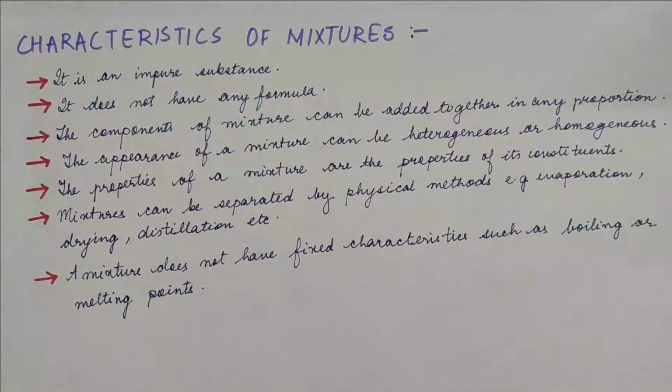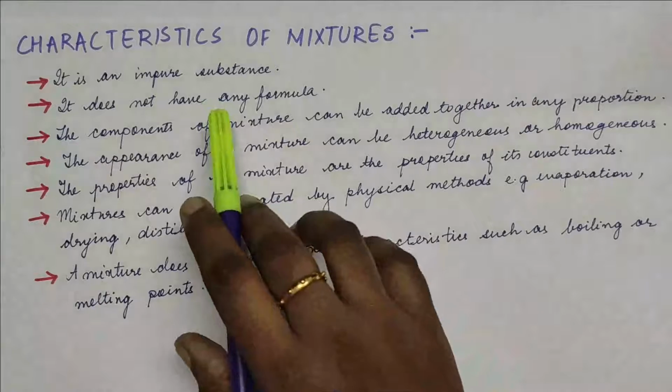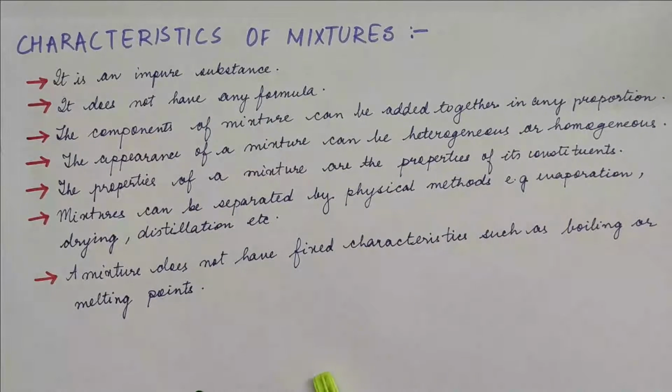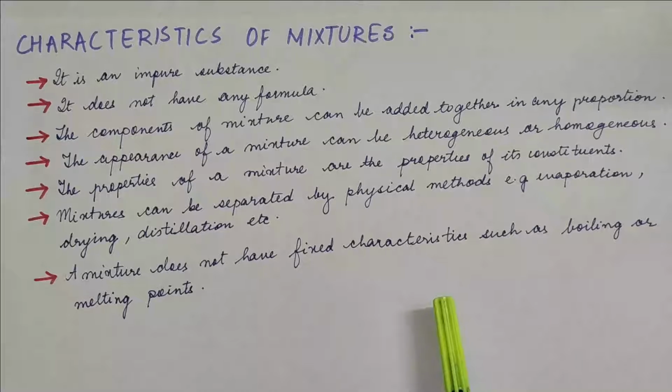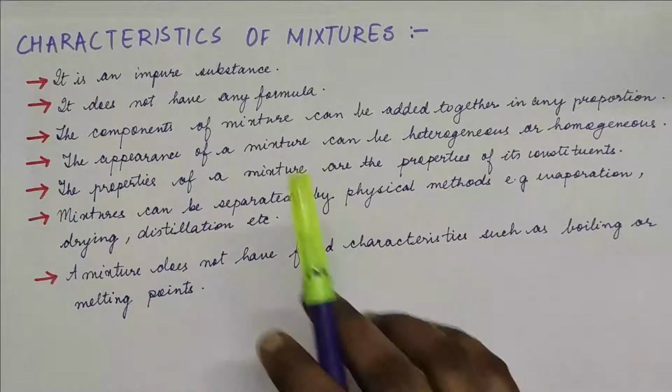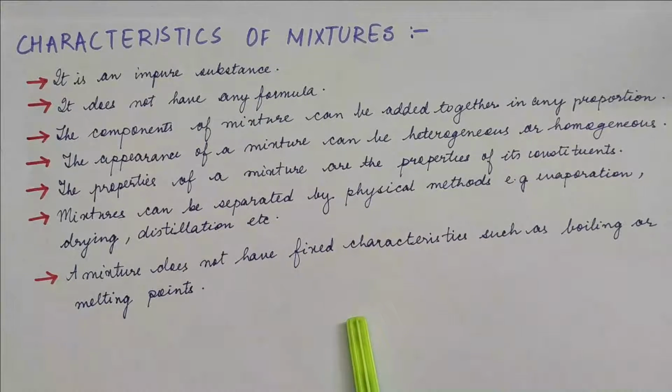Now what are the characteristics of mixture? Now you know that it is an impure substance. It does not have any formula. Generally elements and compounds can be represented with a formula, but we can't do that for a mixture. The components of a mixture can be added in any proportion. Please remember, that's an important keyword. It can be mixed in any proportion. The appearance of a mixture can be heterogeneous or homogeneous, as we just saw. And the properties of a mixture are the properties of the constituents.